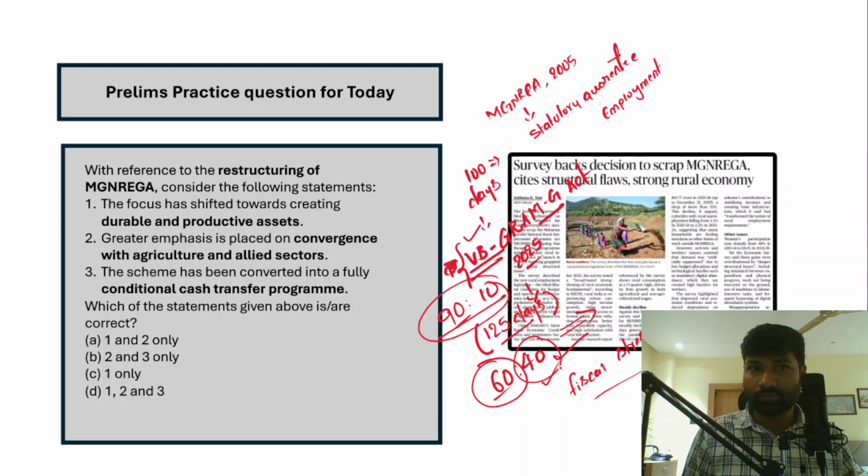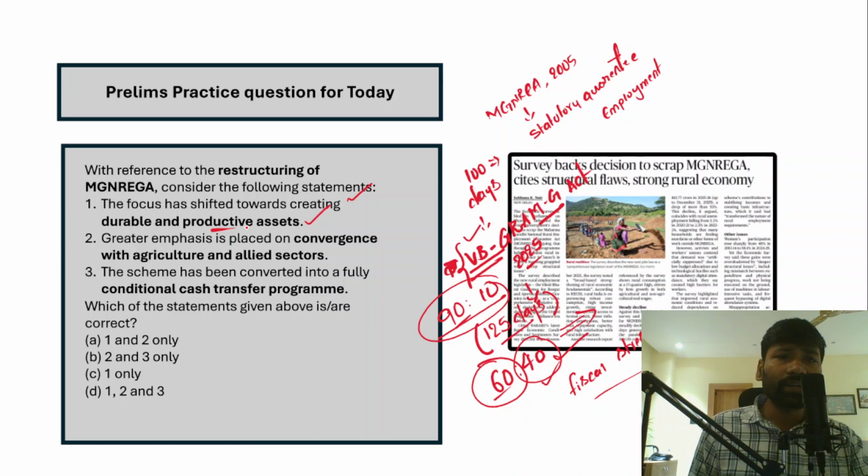Now in this context, with reference to restructuring of the Manrega, consider the following statements. The first statement says that the focus has shifted towards creating durable and productive assets. Yes, this is a correct statement, because now the focus has shifted towards creating durable, long-lasting and productive assets, right? So therefore, greater emphasis is placed on convergence with agriculture and allied sectors, right?